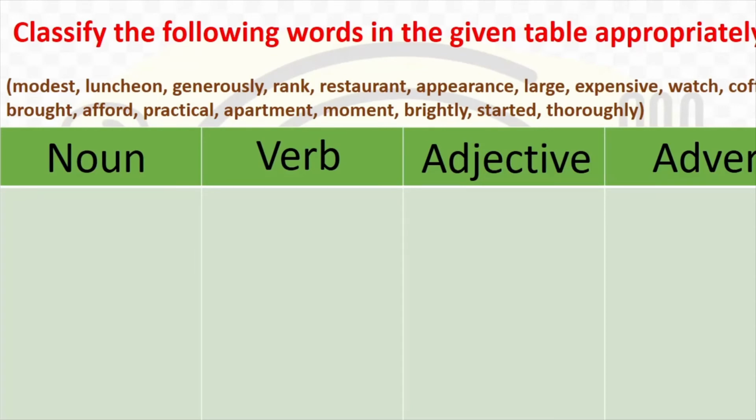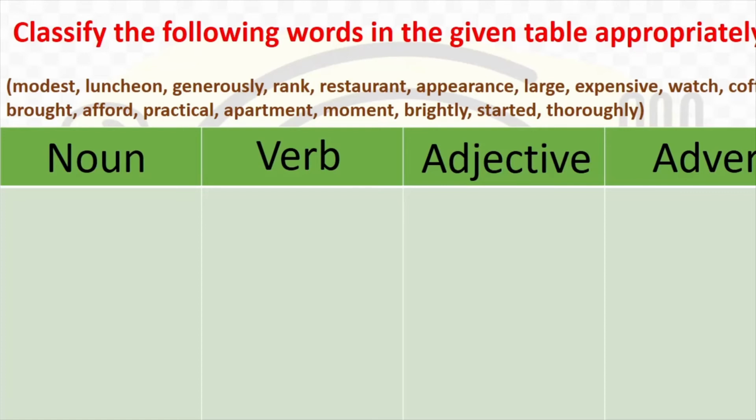Now see, there are a lot of words given in the bracket. You have modest, you have luncheon, generously, rank, restaurant, appearance, large, expensive, watch, etc. And there are 4 columns given to you in the table: noun, verb, adjective, and adverb. So you have to decide whether a particular word is a noun or a verb or an adjective or an adverb, and you have to put it into that particular column in the table. So let us look at the first word, modest.